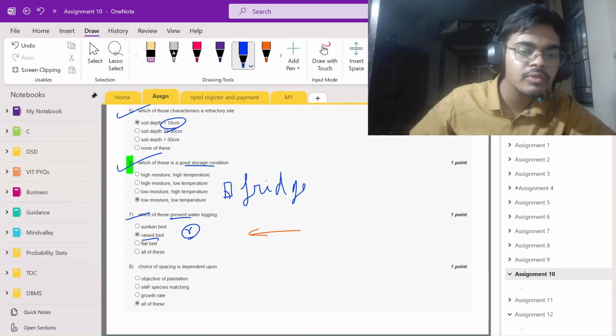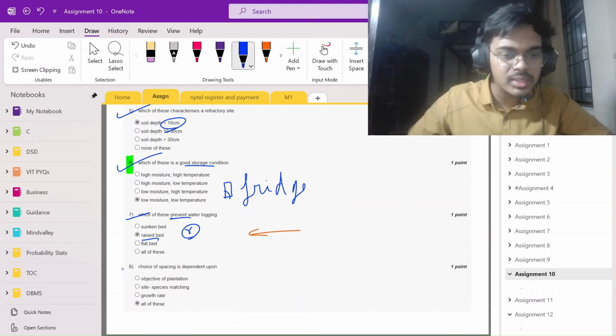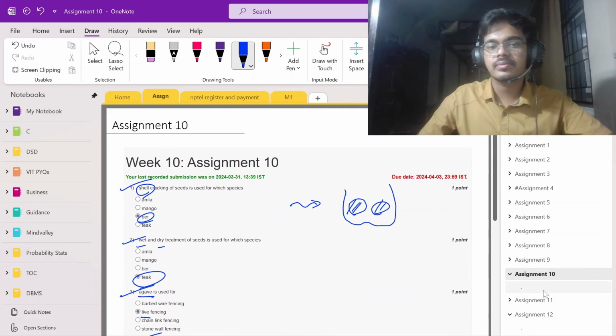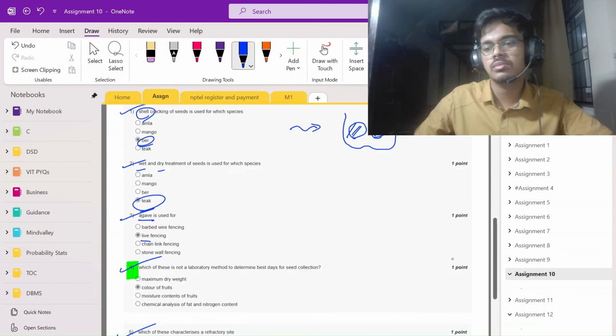Here, there is no mnemonic for this. I remember this question as there is no mnemonic, so all of these should be the answer. Okay. So you can maybe make some mnemonic for this. I remember it like that.